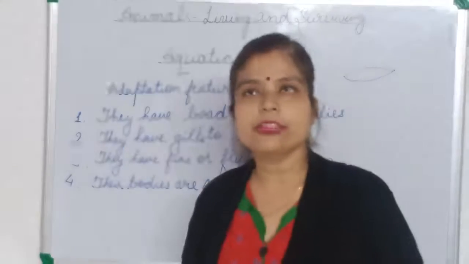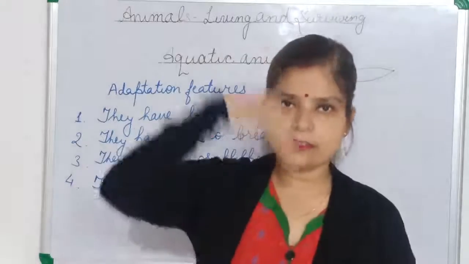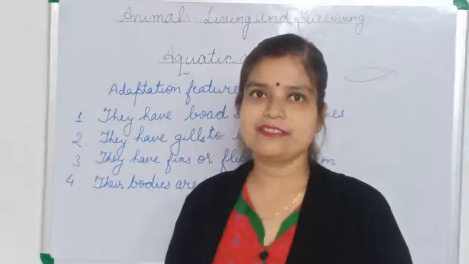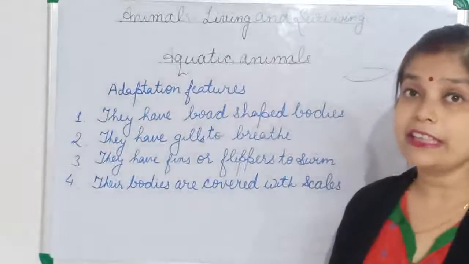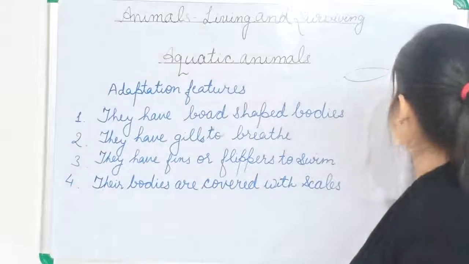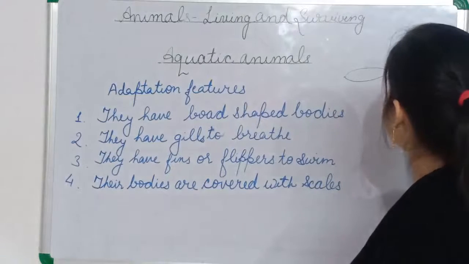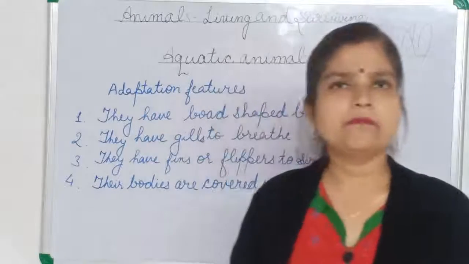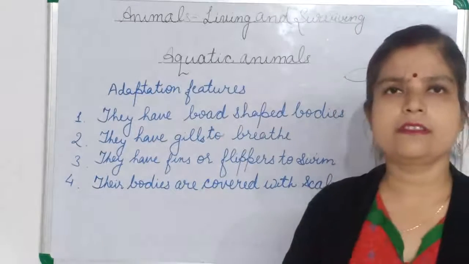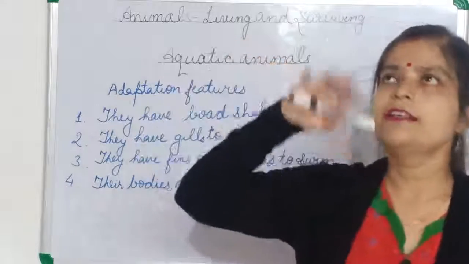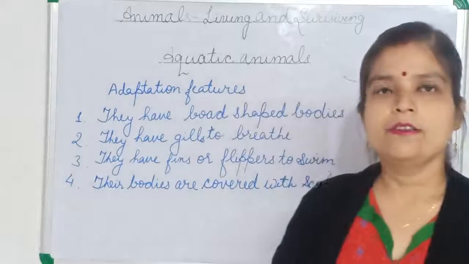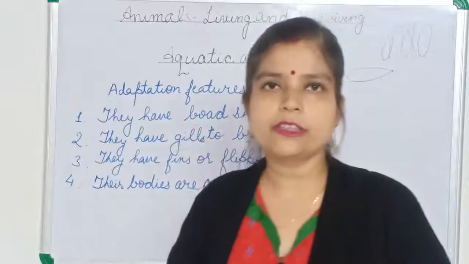Then what do they do? You can see dolphins jumping out of the water after every minute. You enjoy this when you go somewhere, you want to see the dolphins' activity. They come out like this. Here is the water, they jump. Why are they jumping out of the water? Only for breathing, because they are mammals. They breathe through lungs. They don't have gills, so they come out of the water, take the oxygen and then go into the water. Whales also come to the surface of the water to breathe.